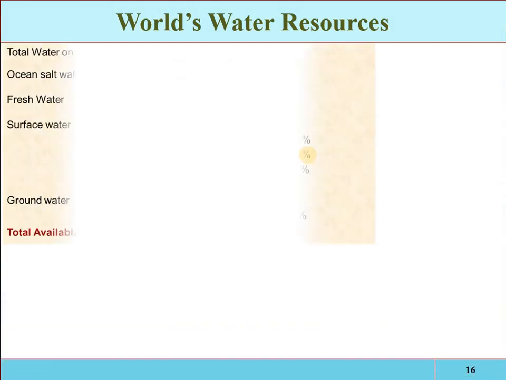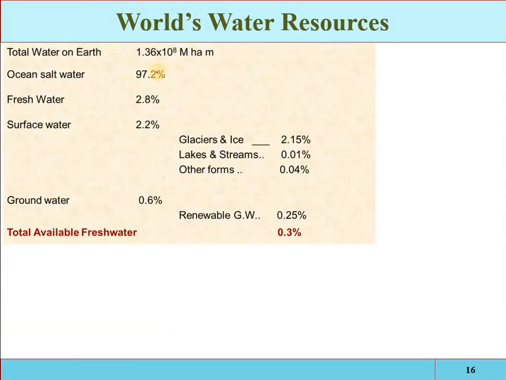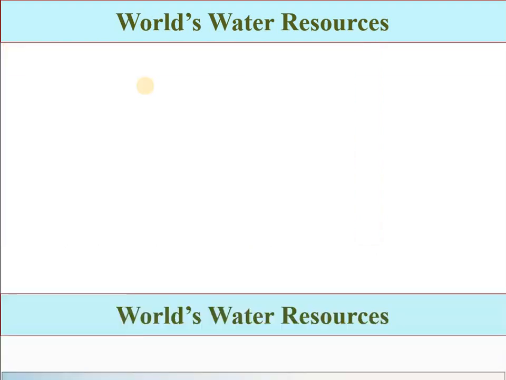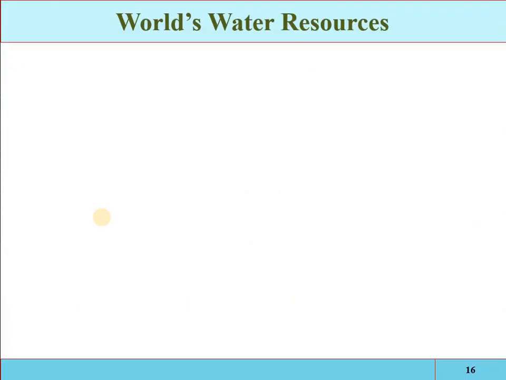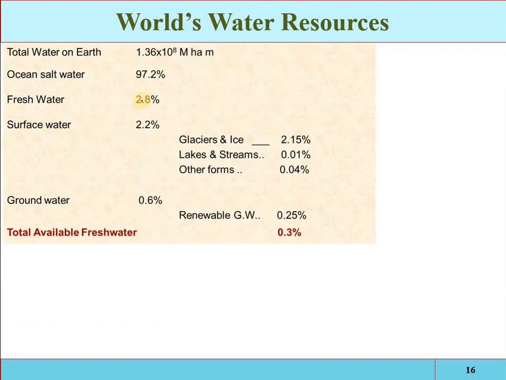Now these are the quantification. The total earth water is 1.36 million hectare meter. Hectare meter is the volumetric unit, million hectare meter. 97.2%, these are the ocean and the salt water. See, in the previous slides we have seen that there is 96.5% in the ocean and other saline water is 1%, so that is approximately 97.5%. Okay, so these are the saline water. 2.8%, these are the fresh one. Out of 2.8 fresh one, 2.2 is the surface water.